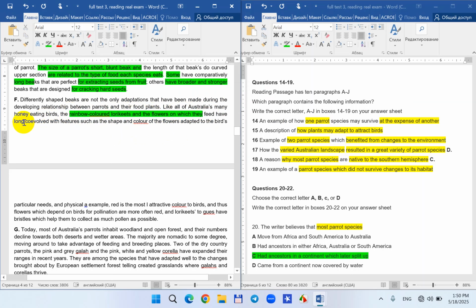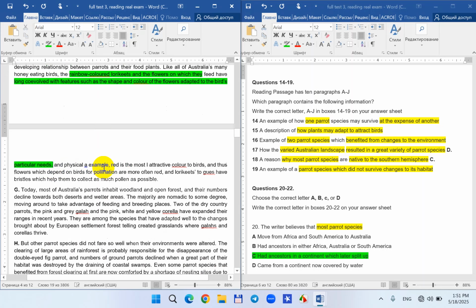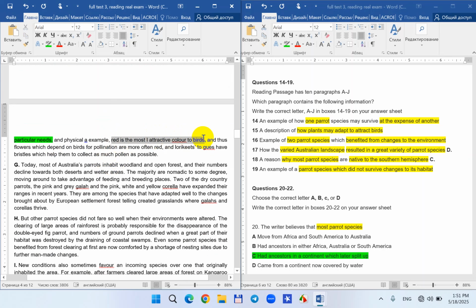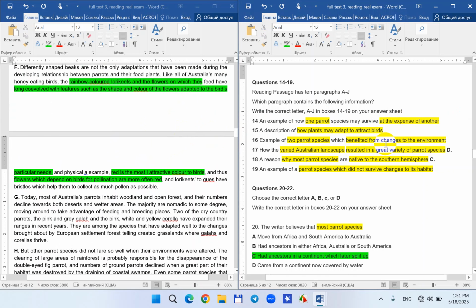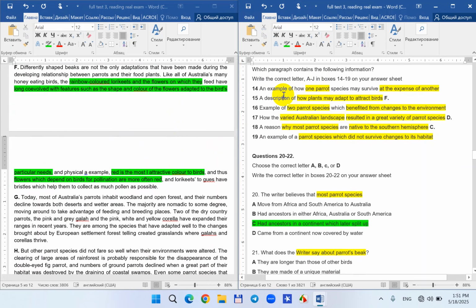and look at this. Long beaks have coevolved with features such as shape and color of the flowers adapted to the bird's particular needs. For example, red is the most attractive color to birds, and thus flowers which depend on birds for pollination are more often red. I think it is about adaptation, adapting to attract birds. That's why the correct answer would be F for this particular question.